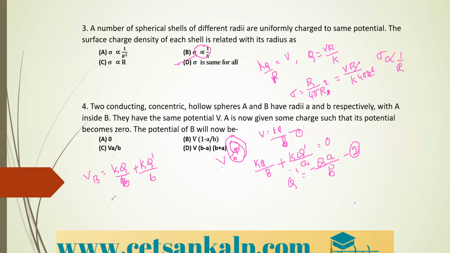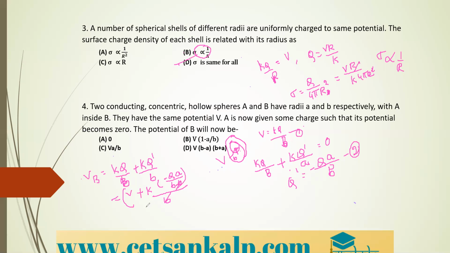Therefore, what I can do here, I can substitute the value KQ by B from equation 1. This is nothing but V only plus KQ dash divided by B. So from the above equation, you can see that the value for KQ dash by B is nothing but K into bracket minus Q into A divided by B into B. This whole divided by B. Here one B will get cancelled.